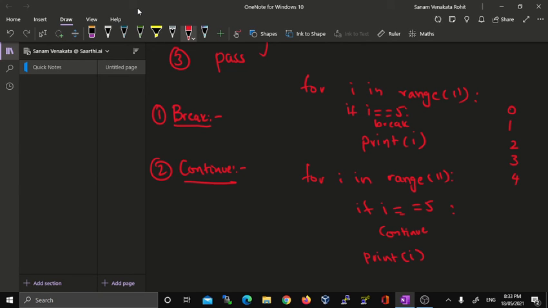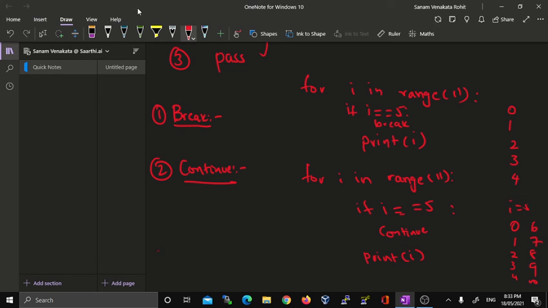Whenever the value of i becomes 5, it checks whether i is equal to 5 or not. If it is, it skips that particular value 5 and goes on to print all the other numbers. So the output will be 0 1 2 3 4, skipping 5, and then 6 7 8 9 and 10. This is how it executes.